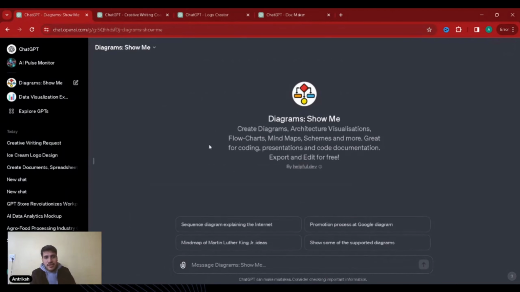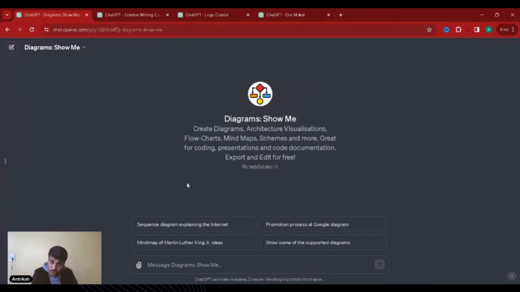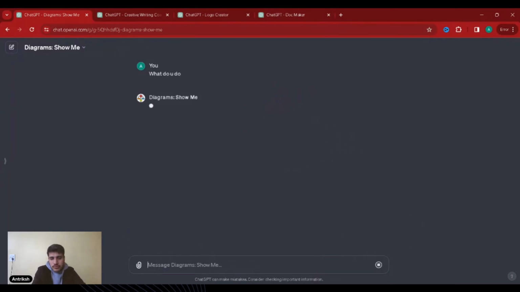And this is the Diagrams: Show Me. This is the fourth one, right? So what does it actually do? Let's see what it does. Hello, I'm Diagrams: Show Me, a specialized version of ChatGPT.